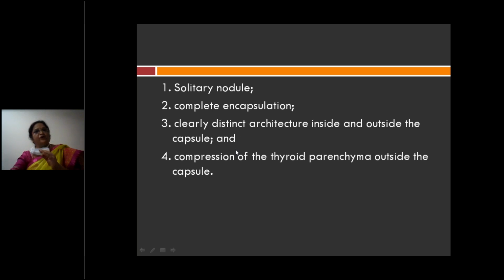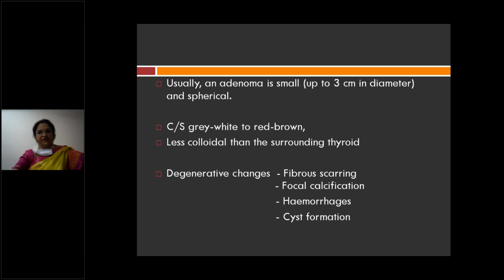On microscopy, you can see that the thyroid architecture inside the capsule is different from the thyroid architecture outside the capsule. And also there is compression of the thyroid parenchyma outside the capsule. So grossly, when we look at the cut section of thyroid, adenoma presents as a single encapsulated nodule, and microscopically the architecture within the nodule is different from the architecture outside the capsule, with compression of the thyroid parenchyma outside the capsule.